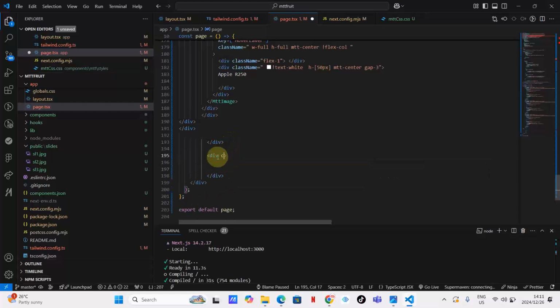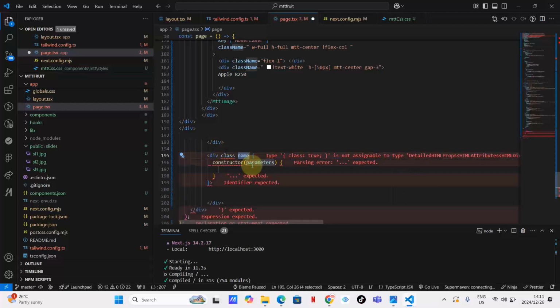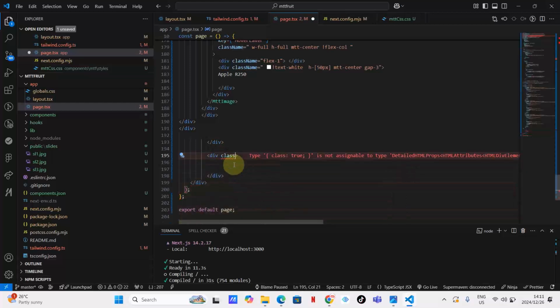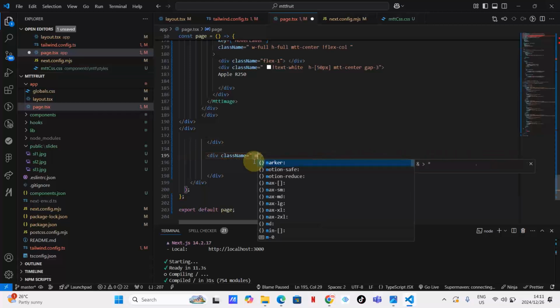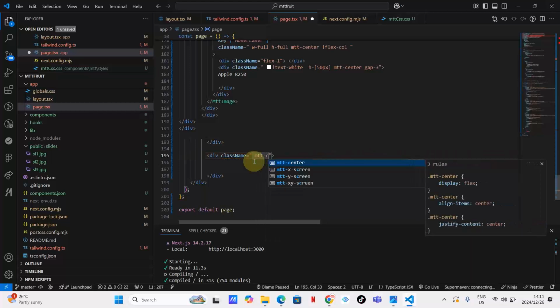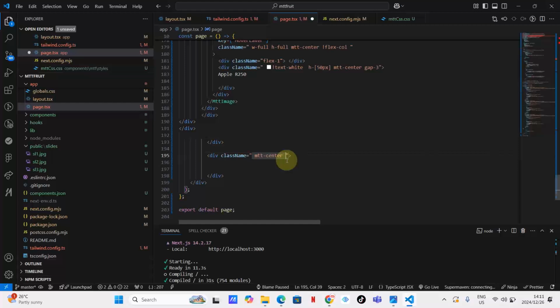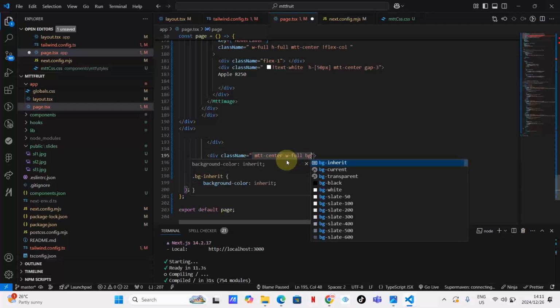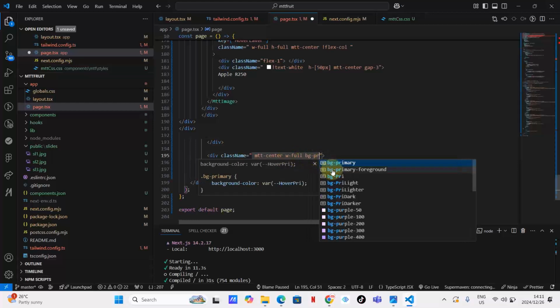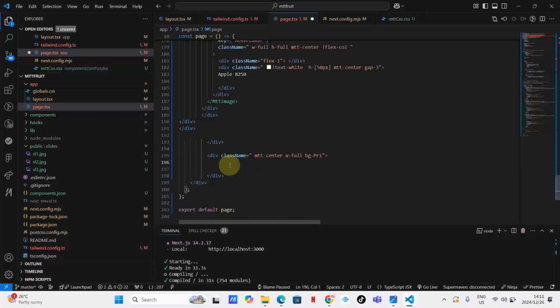Then I'm going to use class name of Mtt Center. Sorry, class name of Mtt Center. I'm happy with this. The width of full. I want the BG to be pry. BG pry, this one. And what else do I want to do? Let's set the height of, let's say, 90 pixel.